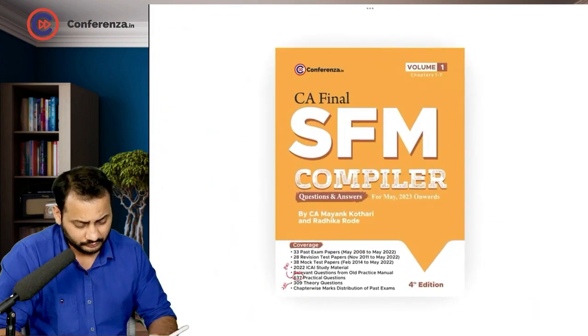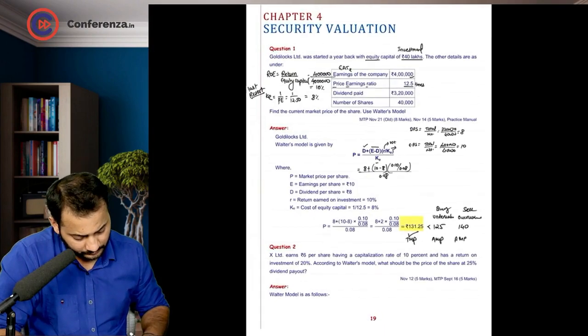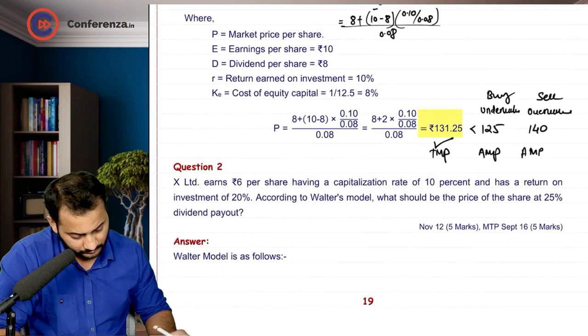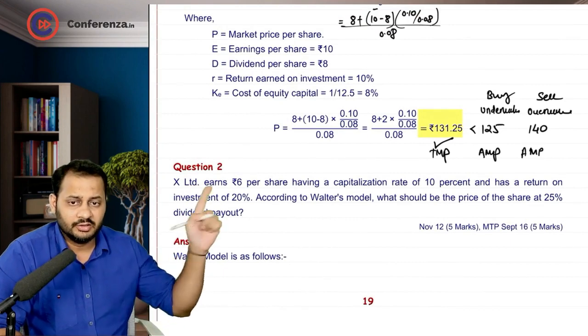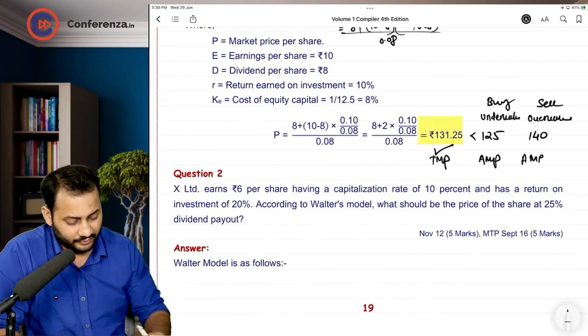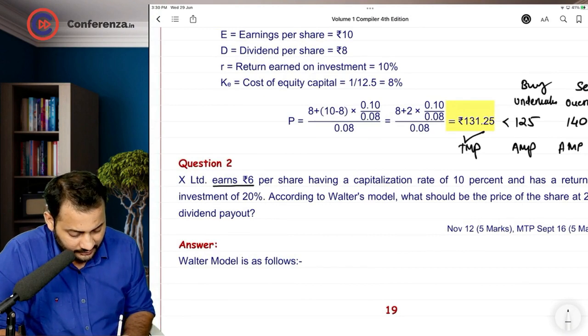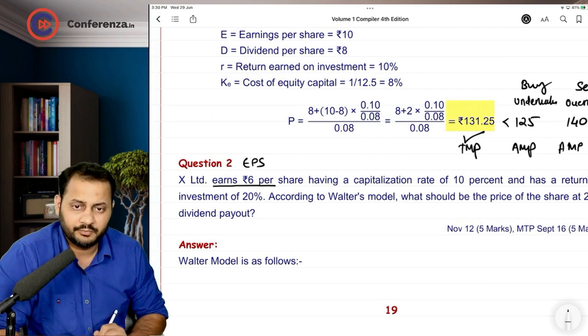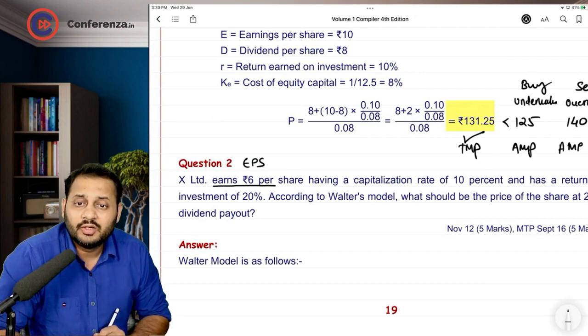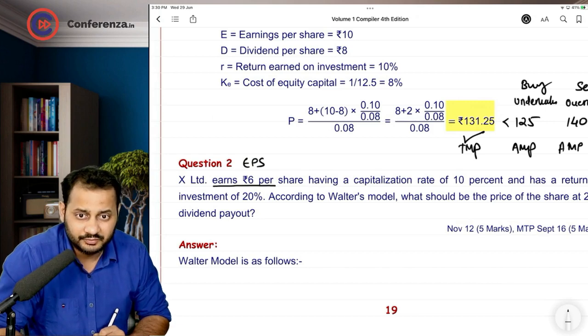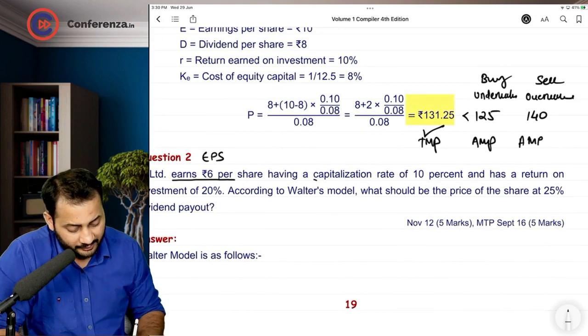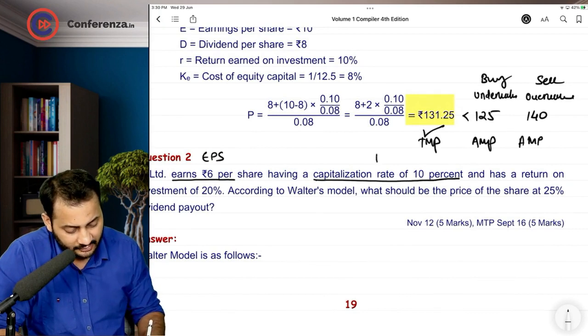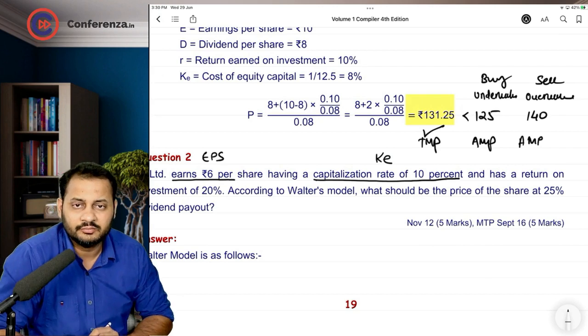Have a look now at question number 2. X Limited earns 6 rupees. So please take your pen and underline this. 6 rupees per share. Above that, write down EPS. Why I am telling you to underline all these things is that this is going to help you at the time of revision. Share having a capitalization rate of 10%. Underline the capitalization rate and write down cost of equity above that.